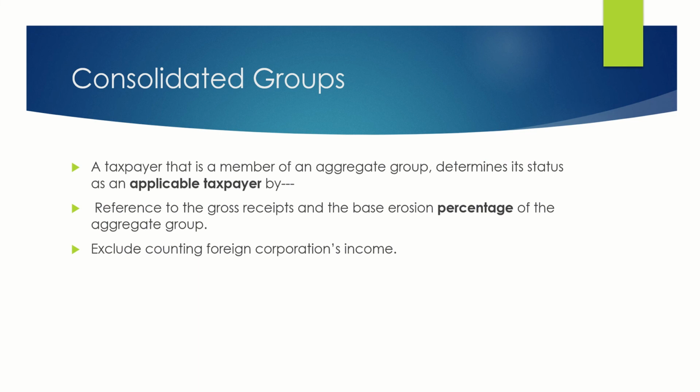For consolidated group, applicable taxpayer is determined by reference to the gross receipts and the base erosion percentage of the aggregate group. An aggregate group generally means all members of a controlled group, but it excludes counting foreign corporations' income because those income are not subject to U.S. tax.